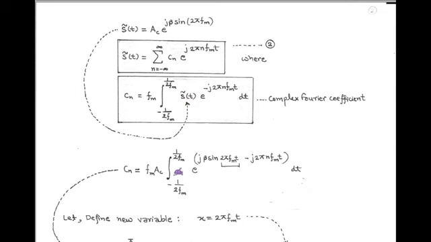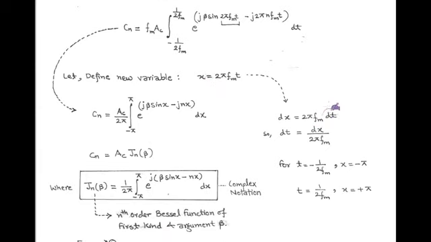and we get a complex coefficient having two exponent terms. Now for our convenience we define a new variable, x equals 2 pi f_m t. So accordingly the variable dt gets converted into dx. For this we take differentiation on both sides and we get dx equals 2 pi f_m into dt, and from here we can write dt equals dx upon 2 pi f_m. Also the limits are changed.